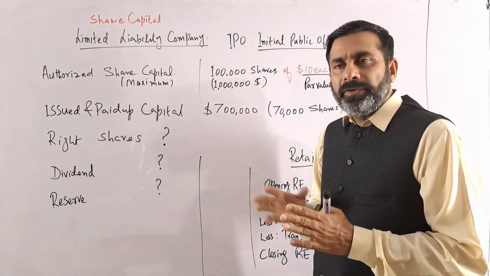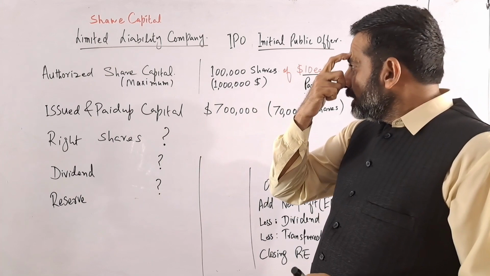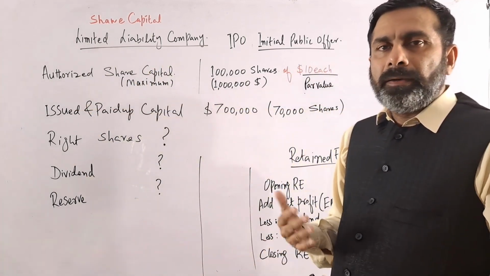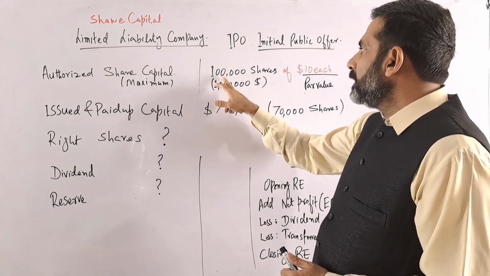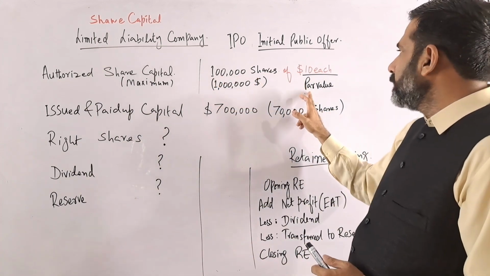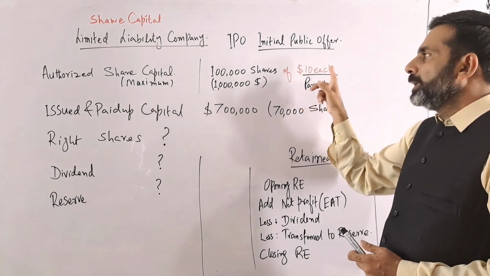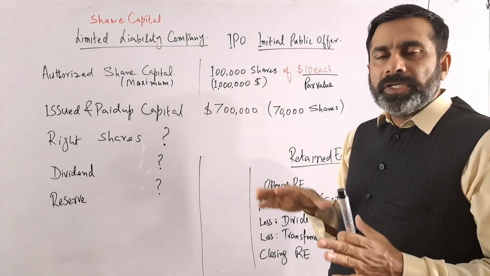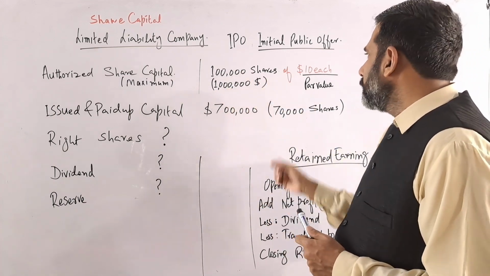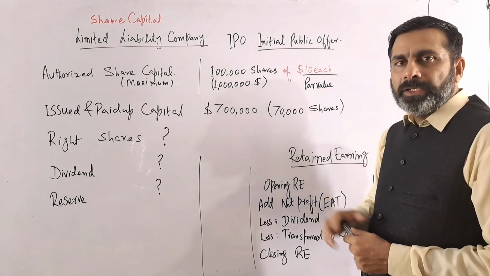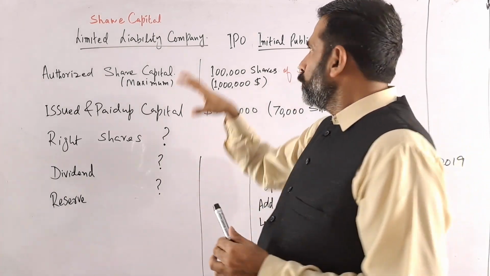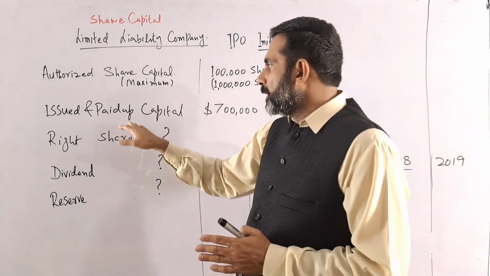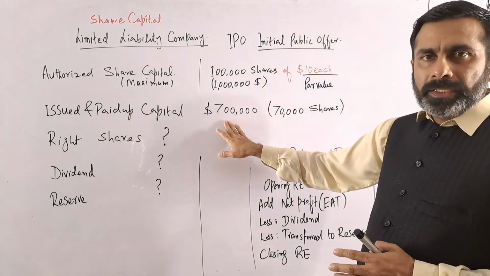Just a brief overview. We have discussed that the company has a maximum, the authorized share capital, that is allowed by the government. That is 100,000 shares, and one share has a par value of $10. So the total authorized share capital amount is $1 million. In the start, through the IPO, the initial public offer, the company has issued paid up capital of 700,000.